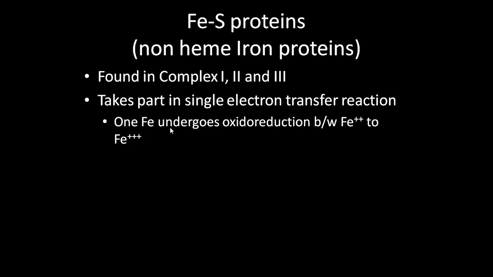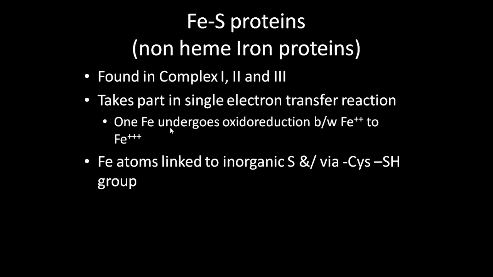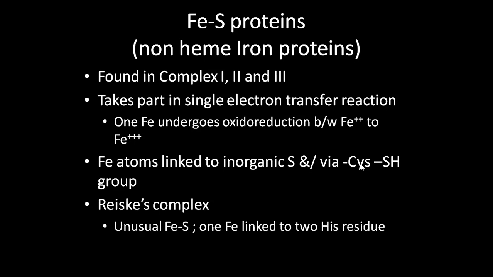But the characteristic feature is the linking of iron to sulfur. Usually it is linked to inorganic sulfur or the organic sulfhydryl group of a cysteine residue of that complex protein. We also have an unusual iron sulfur complex, known as the Rieske complex, wherein iron is linked to a histidine residue, unlike the sulfur of cysteine.